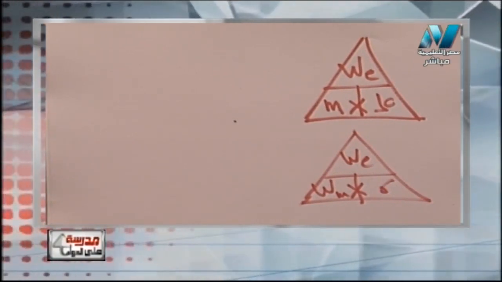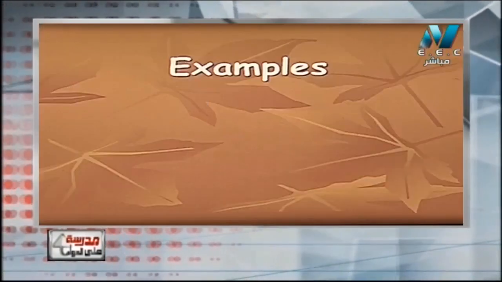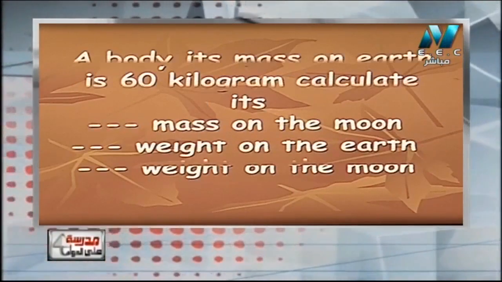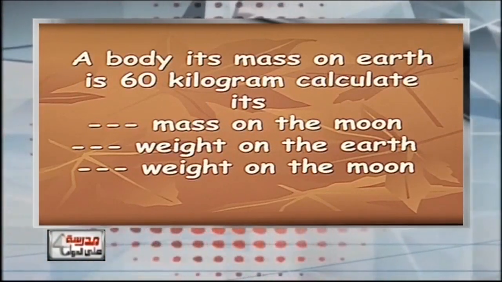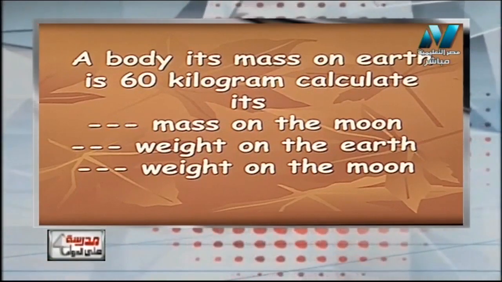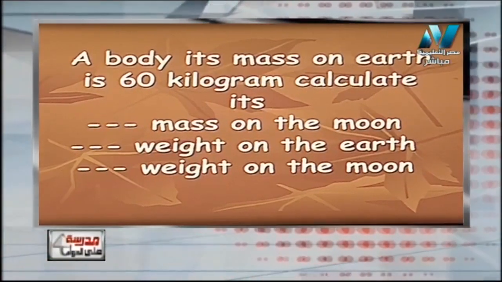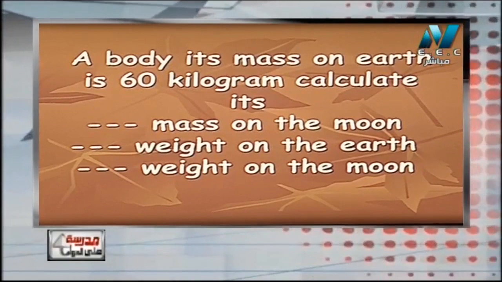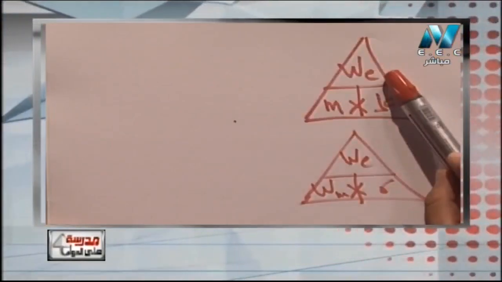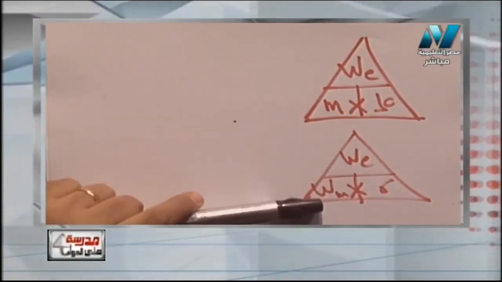So here I have many problems to solve. Again, to solve any mass and weight problem, I must know these two laws very well. The first law we call the law of mass and weight. The second law we call the law of weight and weight. Let's see again, and write the laws again please. The first law is for weight on the earth and mass. The second law is for weight on the earth and weight on the moon.